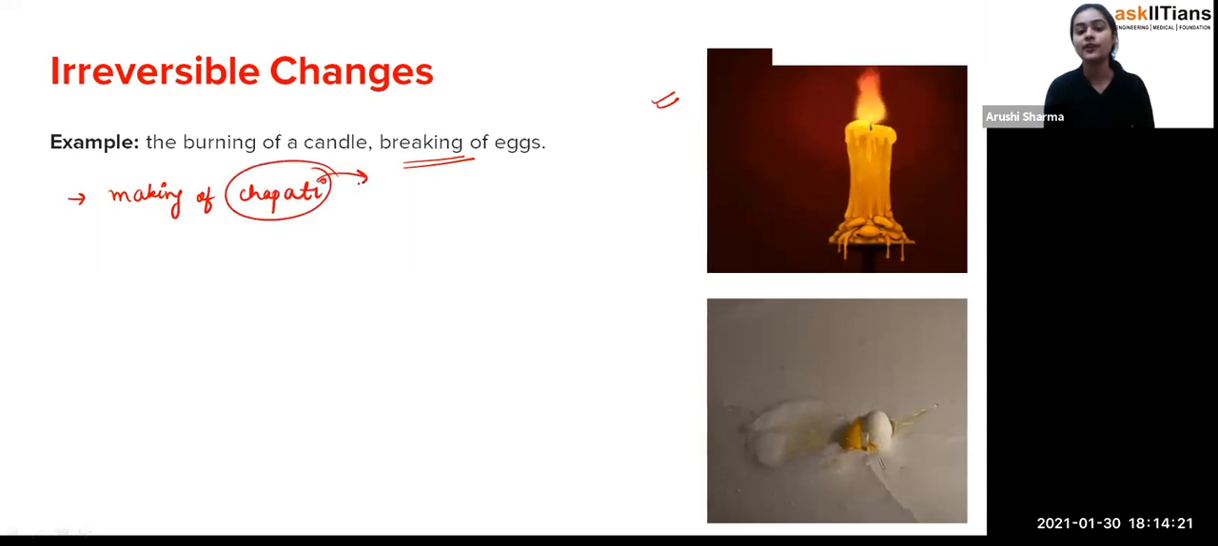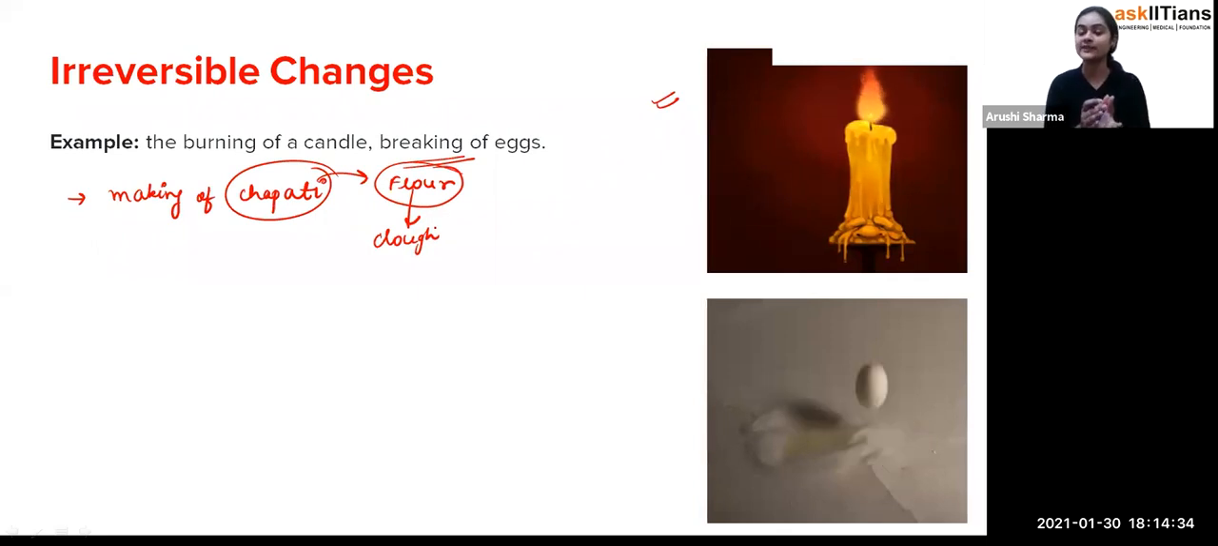So, first of all, what we are having is wheat flour. From that flour, we used to make a dough, and after that dough, we used to make the chapati. So, will you be able to convert the chapati back into the dough? Exactly not. So, these are the irreversible changes, student.